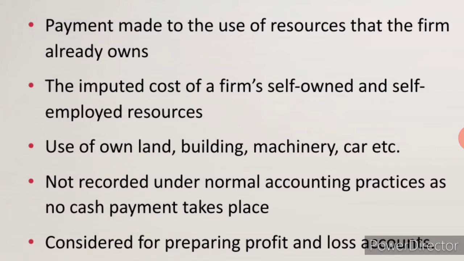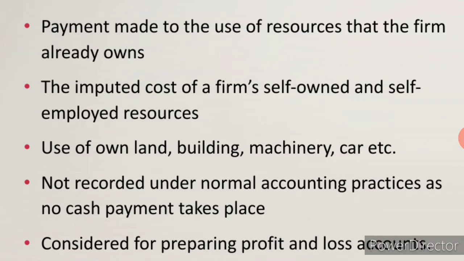It is clear? See, payment made for the use of resources that the firm already owns. Certain resources that the owner has on his own, so they will not be hired. Okay. For example, buildings he might have on his own. For that he will not pay rent.